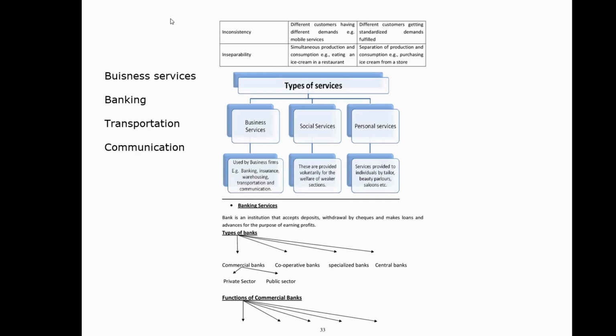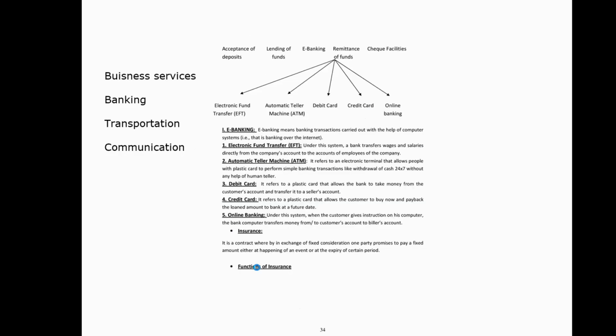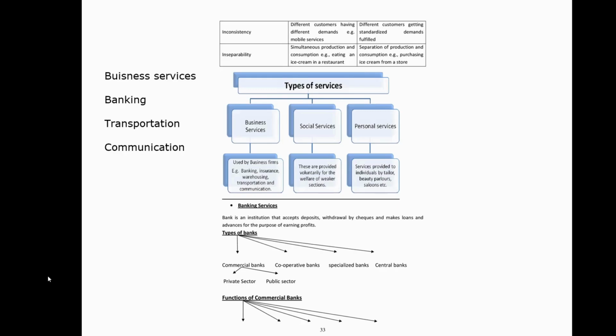Okay, before moving on, I just want you to know one of the differences we are seeing is inconsistency. What is the meaning of inconsistency here? Different consumers have different demands, so based on that, we are offering different services. Similarly, inseparability means simultaneous production and consumption. Example, eating an ice cream in a restaurant. Under goods, inseparability is the separation of production and consumption. Example, purchasing ice cream from a store. So under services, production and consumption happen together, as I am eating ice cream in a restaurant. But in goods, there is separation of product, that is purchasing an ice cream from a store.